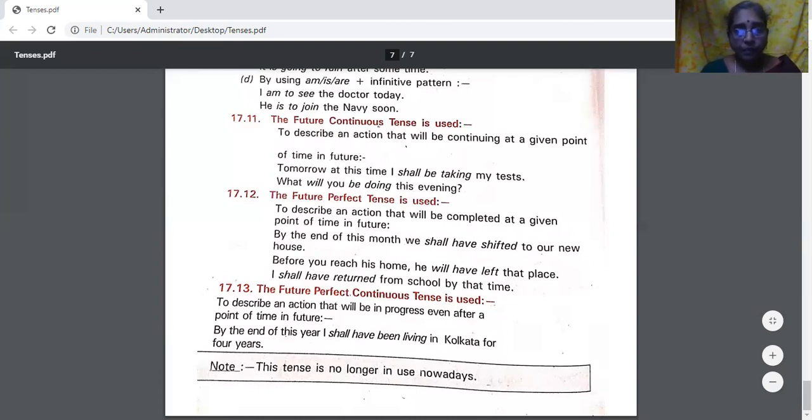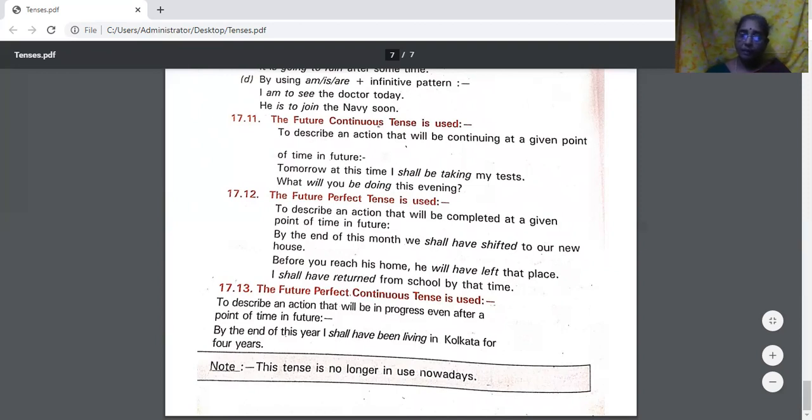The future perfect tense describes an action that will be completed at a given point of time in future. The action which will be completed. By the end of this month, we shall have shifted to our new house. Before you reach his home, he will have left that place. It describes an action that will be completed at a given point of time in the future.